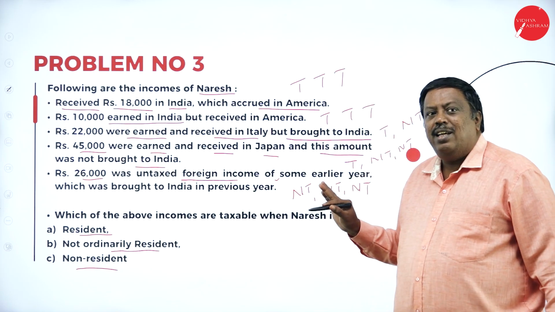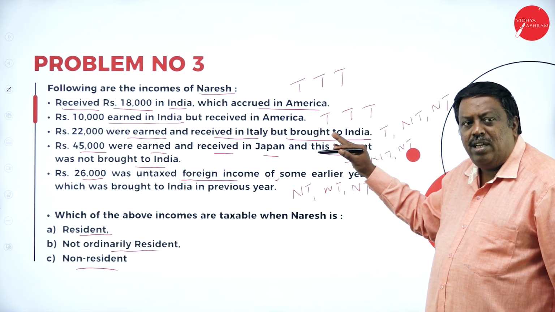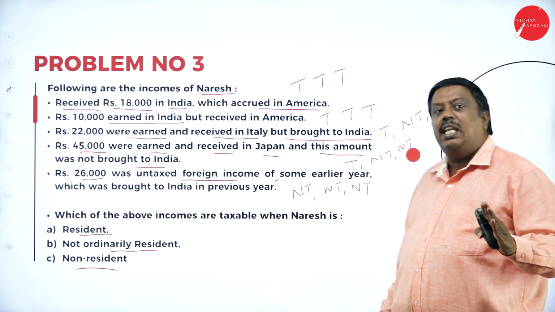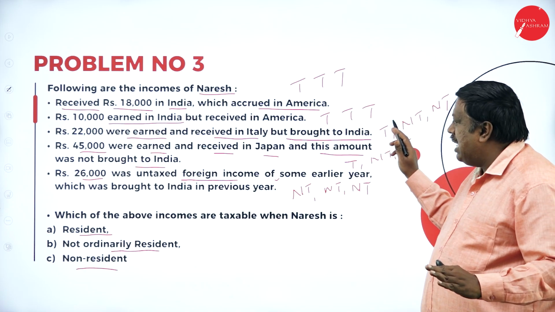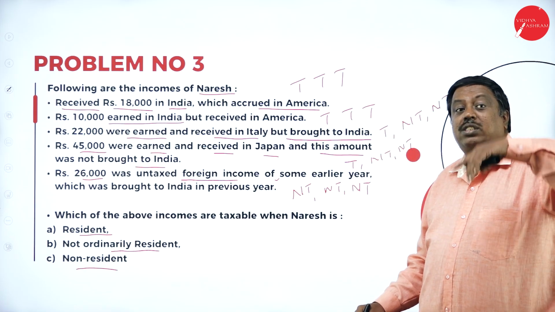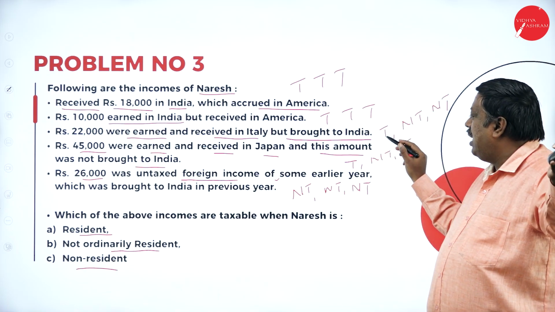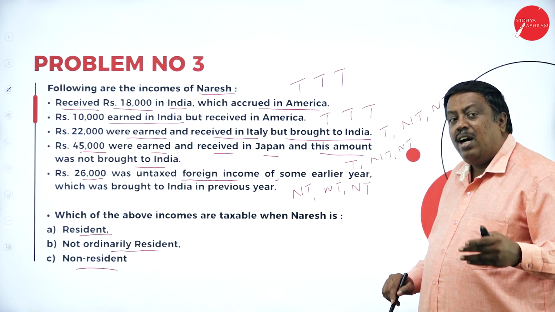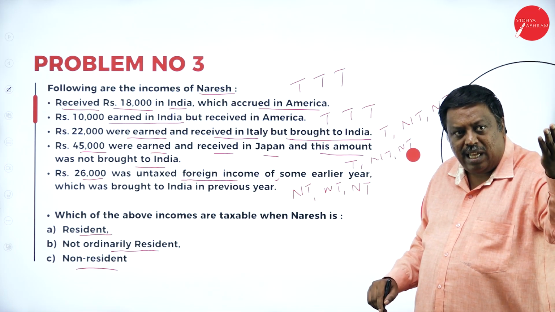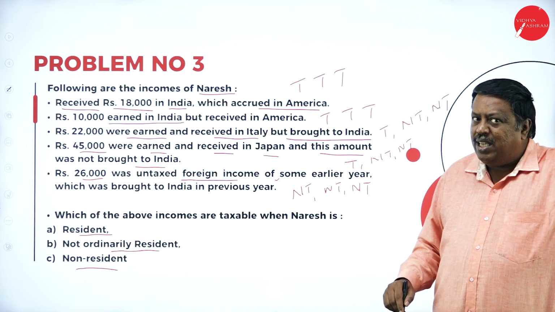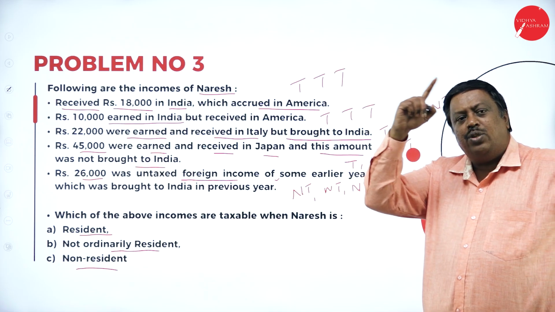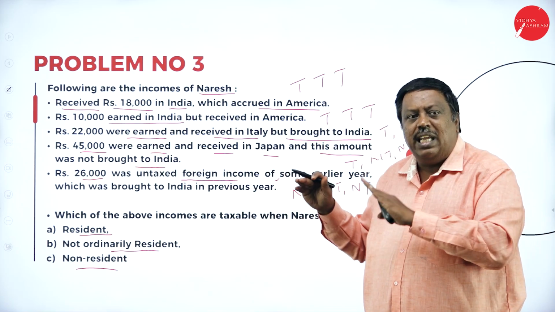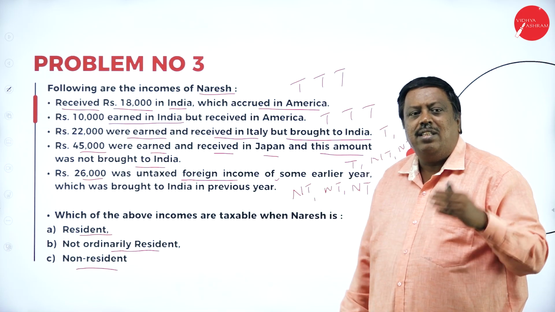Okay. What is the first point we have here? Received in India, taxable in all the three cases. Earned in India, taxable in all the three cases. Earned and received outside India, taxable in one case. Earned and received outside India during the preceding previous year, brought to India during the previous year, that is not taxable. In income tax, we are going to consider the income